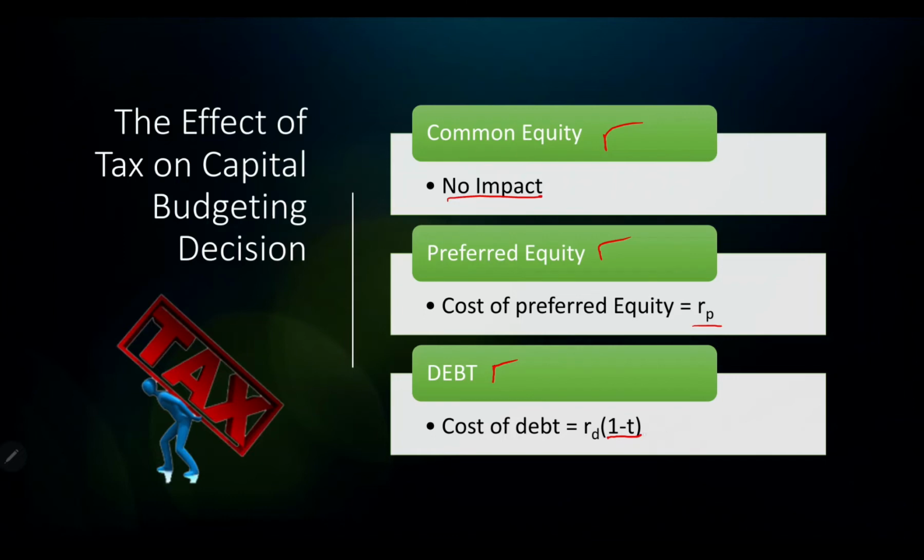And hence, the actual cost of debt to the company is this. So you reduce the amount of tax because when you calculate the taxable income, the amount of interest you pay for the debt is reducible. So on that amount, that is the amount that you pay as interest, the tax is not payable. So this amount acts as a tax benefit. You don't get any such benefit when you pay dividends because dividends aren't deductible for the taxation purpose. Is that clear? Don't worry, I'll explain this with the help of an example.